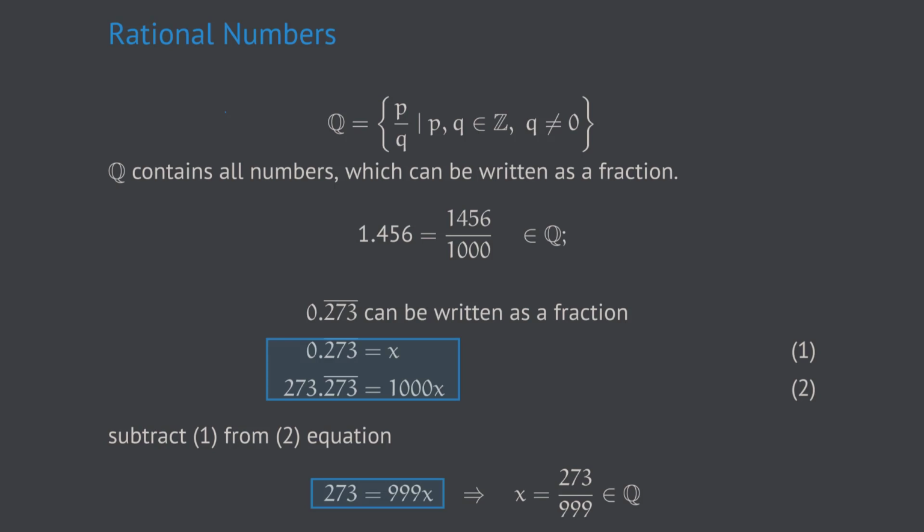Now if we simply divide this equation by 999 on both sides, we get a representation which fits very nicely to our definition of the number system Q. So you see, we started with x being this periodic number, and we ended up with showing that the same x has a representation, that means has a way of writing it down, which is perfectly in line with how Q has been defined.